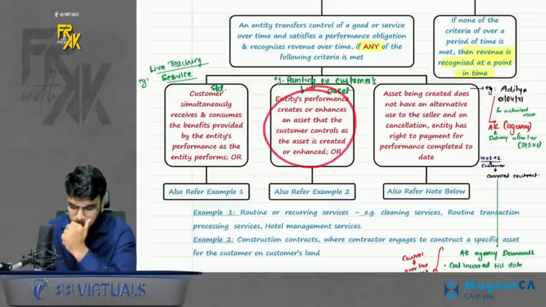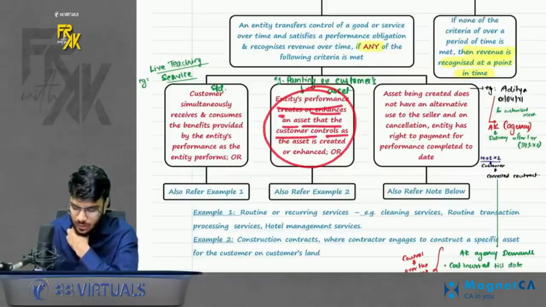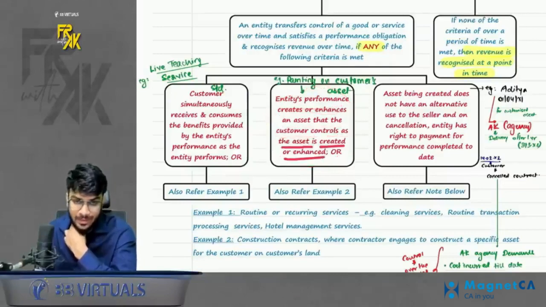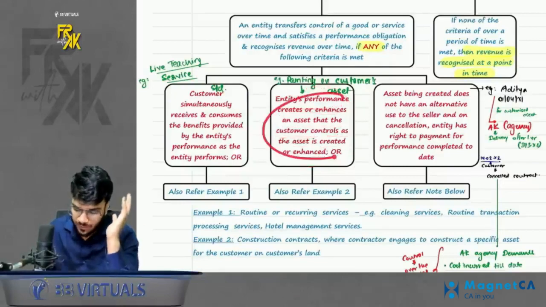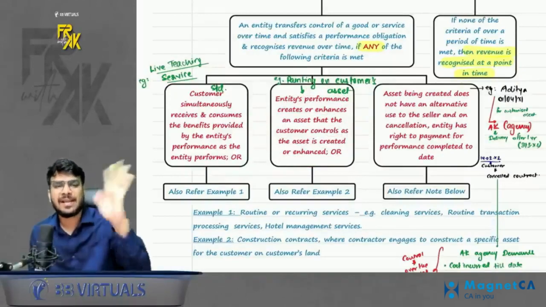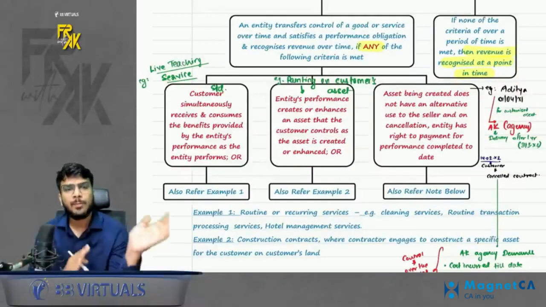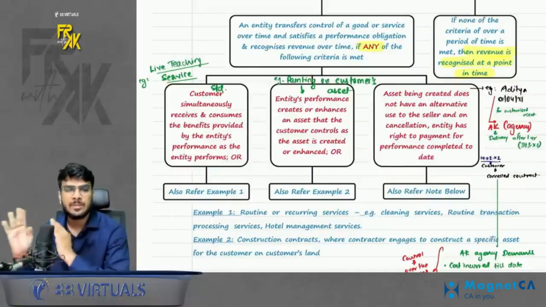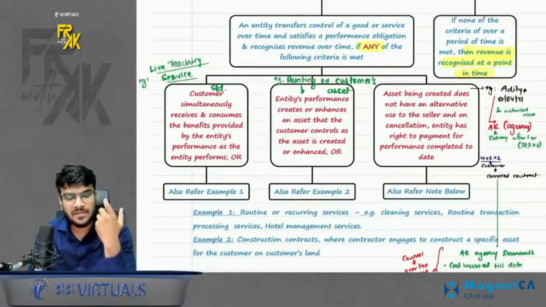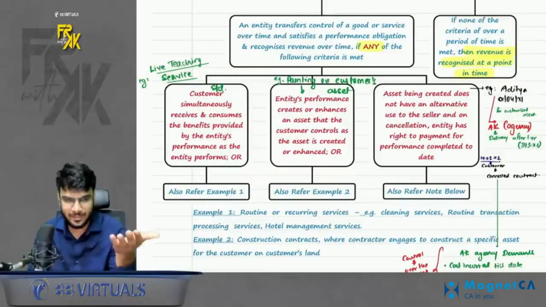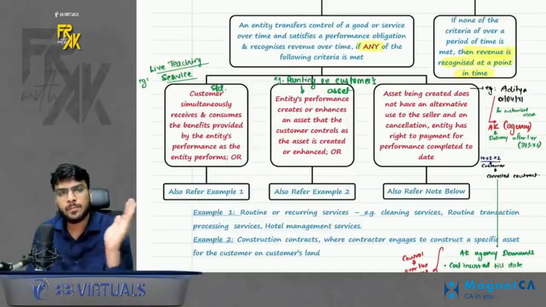Second, entity's performance creates or enhances an asset that the customer controls as the asset is created or enhanced. For example, whenever you perform any service on customer's asset, for example, customer has a studio, you are providing painting services on the customer asset. So this painting service will be considered to be transferred over the period of time. That is exactly what it says. When you perform any service on the customer's asset, it is a service over the period.